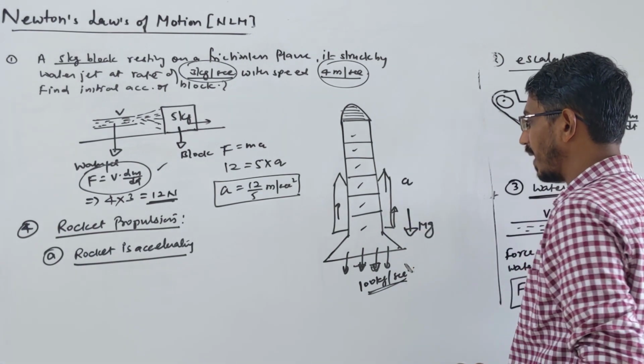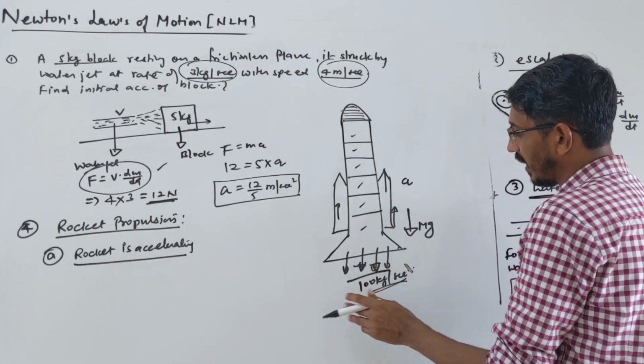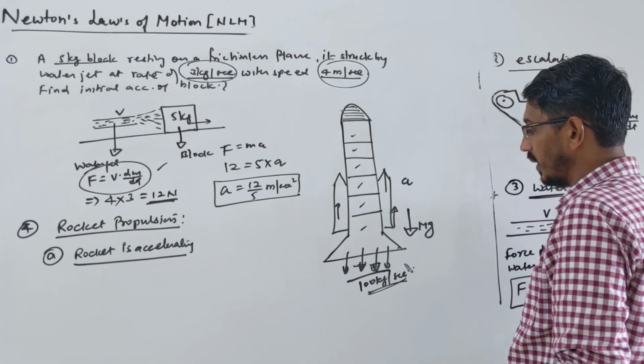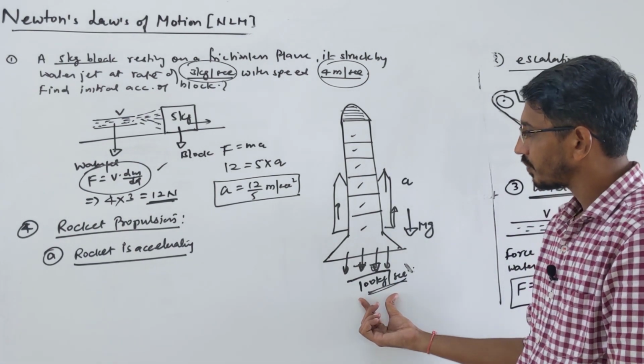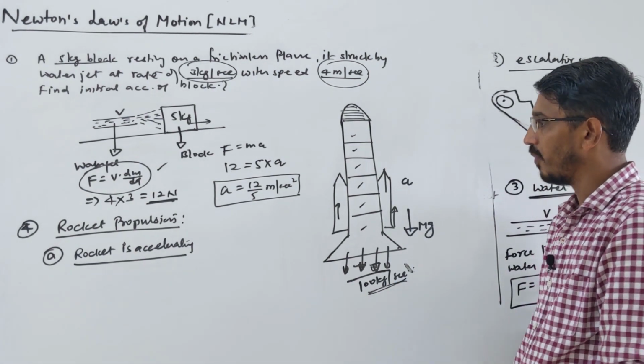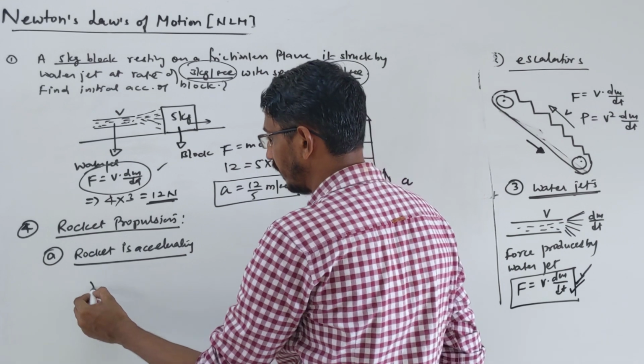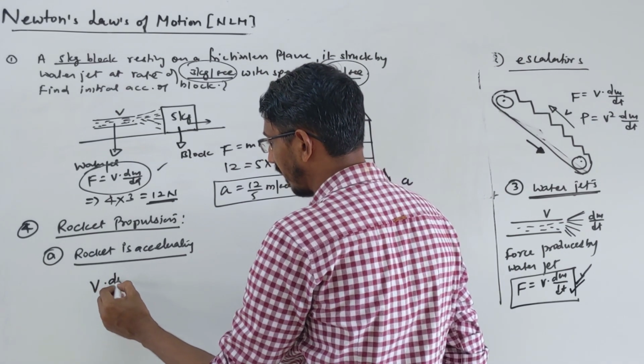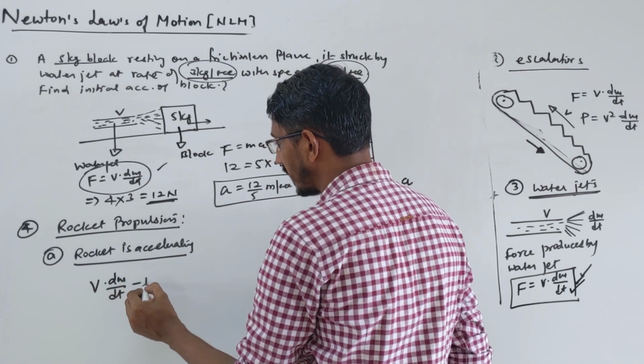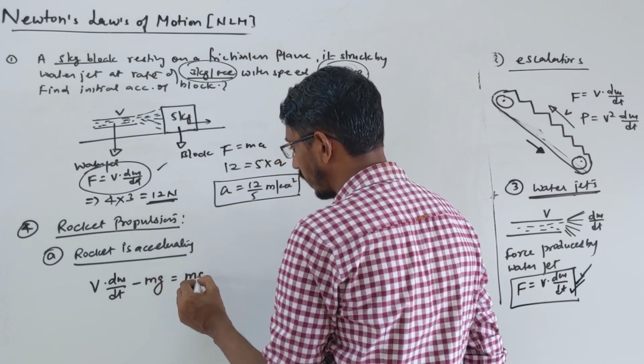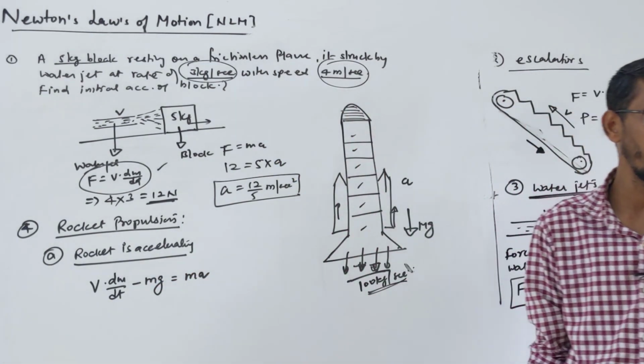One is the net force ma, and one is the force produced by the gases. Here mass is burning, so the equation is v into dm by dt minus mg is equal to ma. This equation you write if the rocket is accelerating.